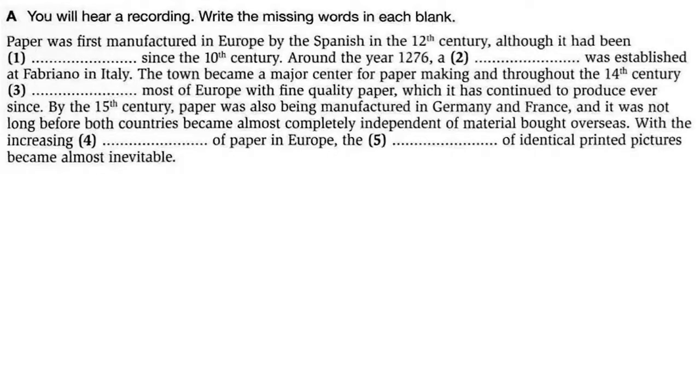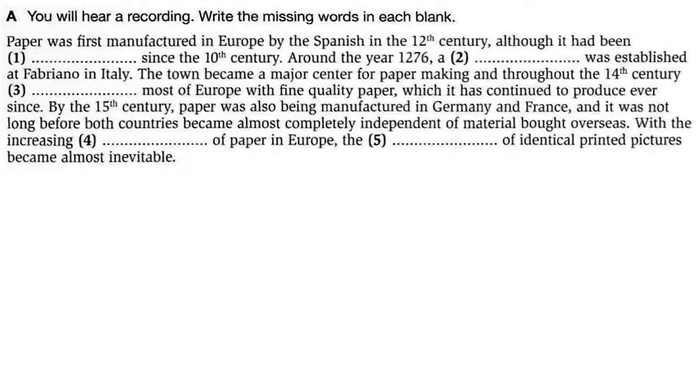Paper was first manufactured in Europe by the Spanish in the 12th century, although it had been imported since the 10th century. Around the year 1276, a mill was established at Fabriano in Italy. The town became a major centre for paper making and throughout the 14th century provided most of Europe with fine quality paper, which it has continued to produce ever since.